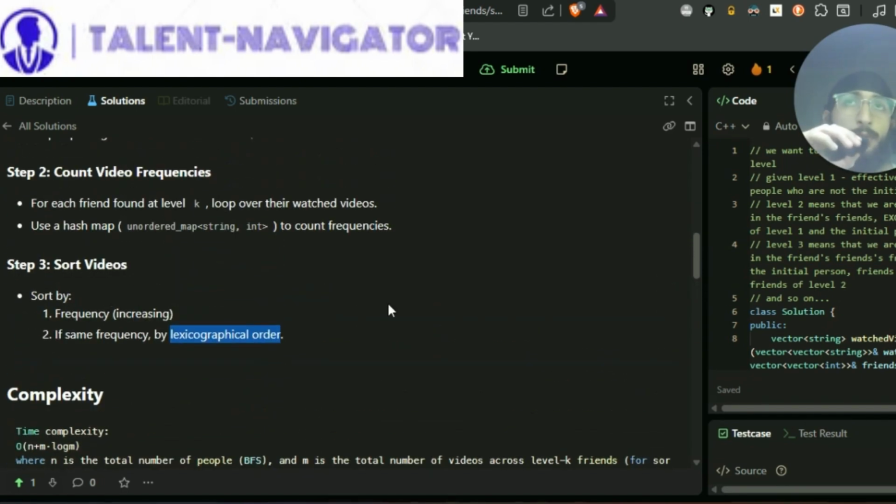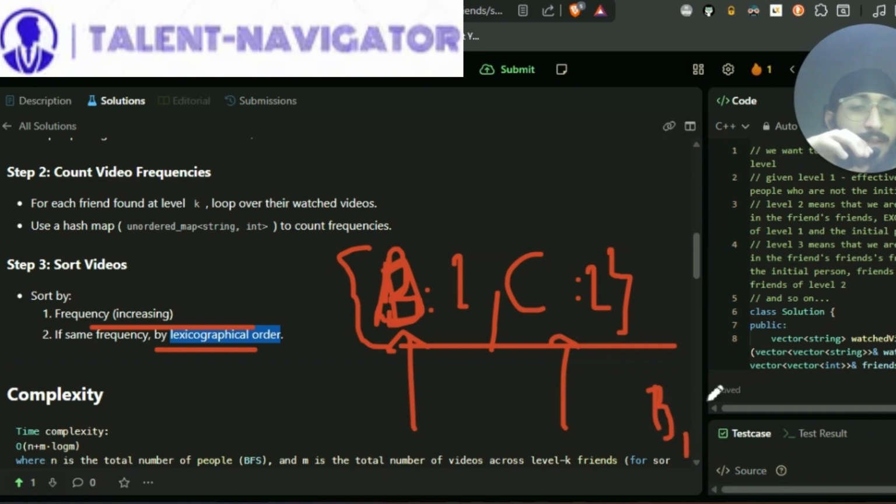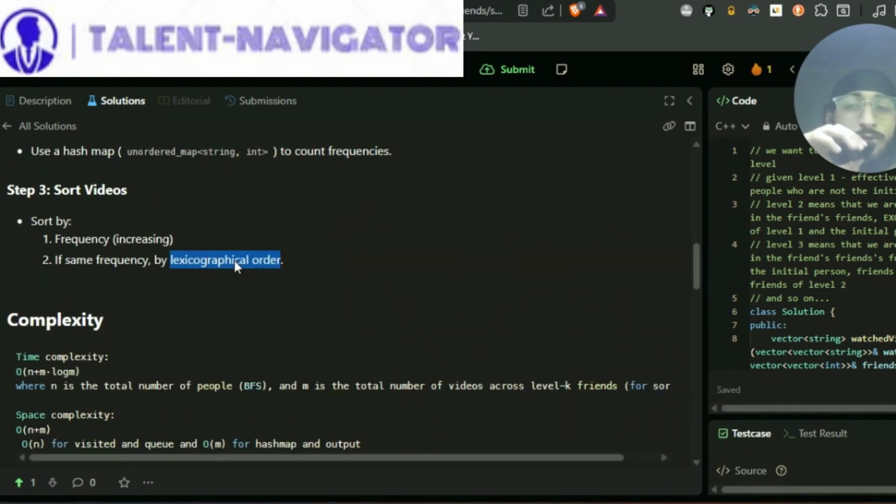For example, say we have found frequency of b equal to 2 and c equal to 2 in the unordered map like this. Since the frequency is the same, we store our answer in lexicographical order, that is b first and then c, not the other way around. As it comes in the dictionary, we have to sort like that.